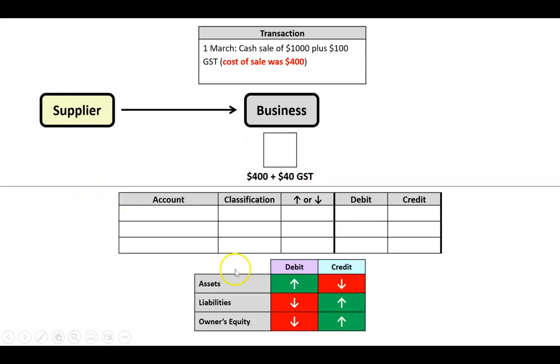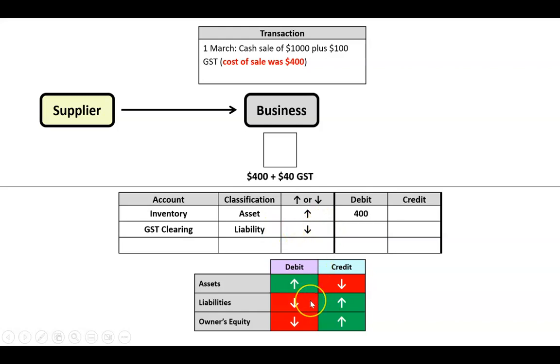Okay. What would happen there? Well, a few things. So the first thing is we've got more inventory. Inventory is an asset, and it's going up. When an asset goes up, that's a debit. So we've got $400 of inventory. Now, we also have this GST. It's called GST clearing. It's a liability, and we've learned that when we pay or get charged GST by a supplier, that makes the liability go down.